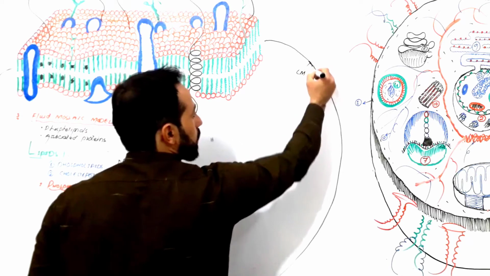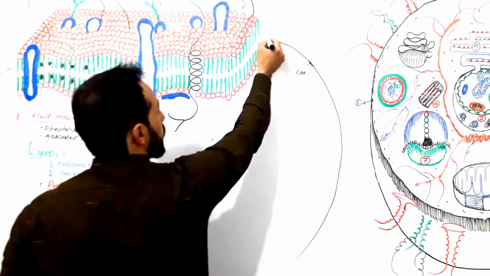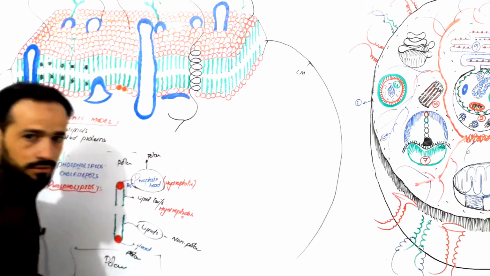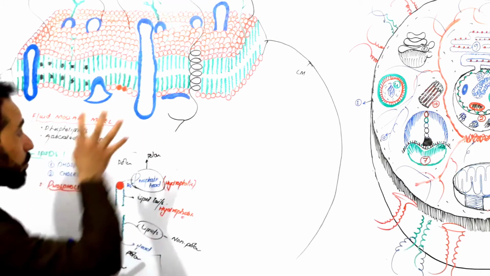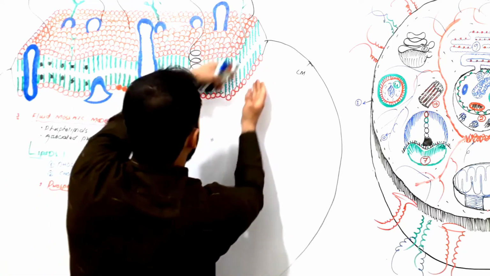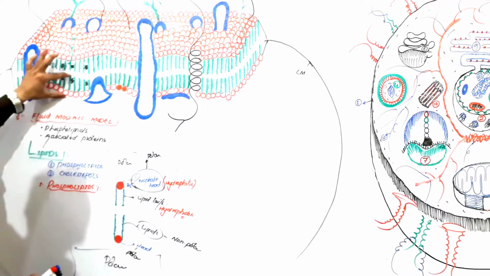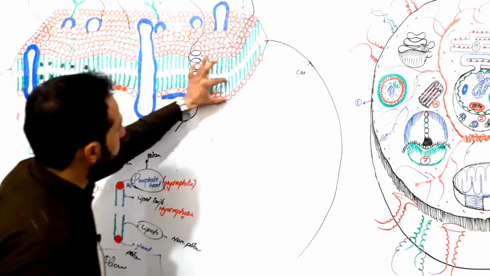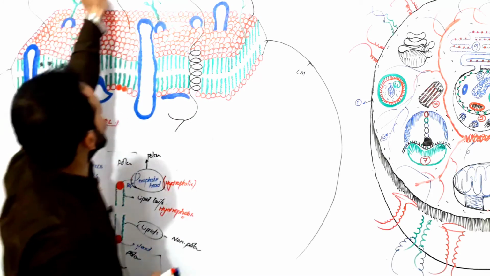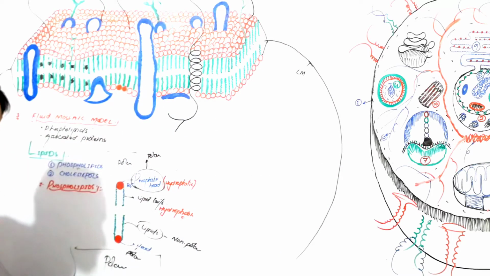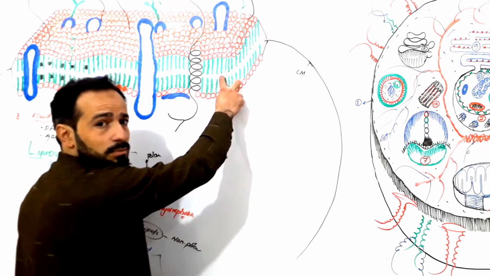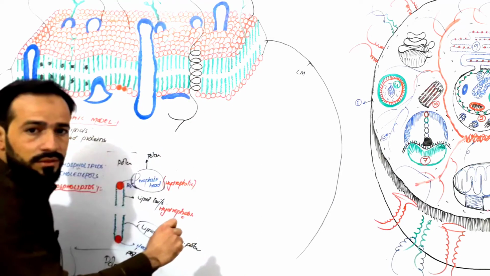Here we can't see that, but if we come to here, we have made it a little bit enlarged. Now you can see, we can go inside the cell membrane and see what is there. You see, the cell membrane is made up of two phospholipid layers. It is a phospholipid bilayer. The lower layer is towards the inside of the cell and the outer layer towards the extracellular fluids. So here are the inner phospholipids, here are the outer phospholipids.